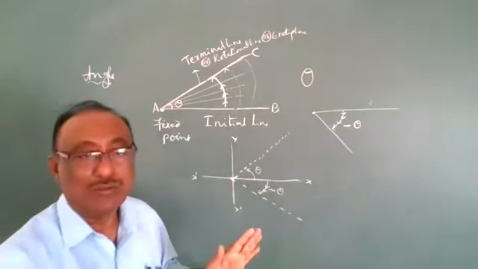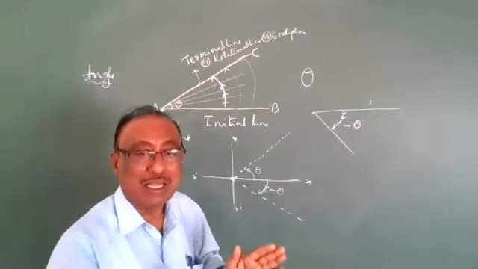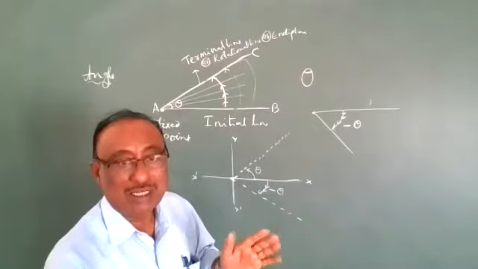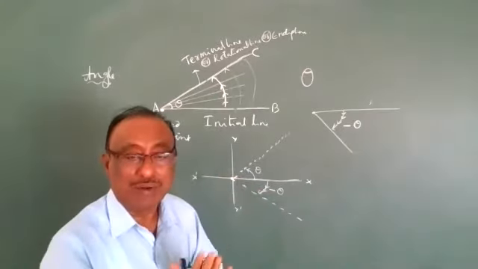So why are you getting confused? That's why the easy method is: if the angle is moving upside, it is positive; if the angle is moving downside, it is negative. That's it. Easy for remembering.